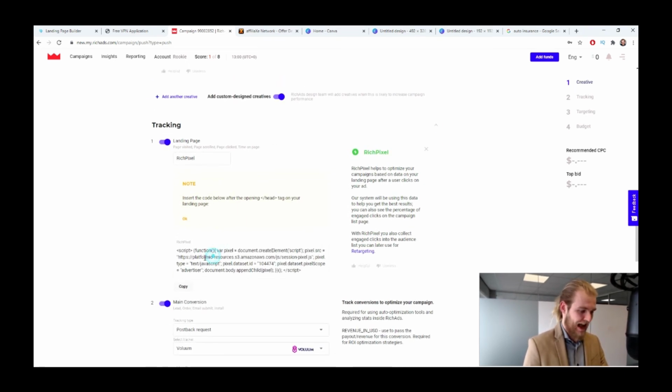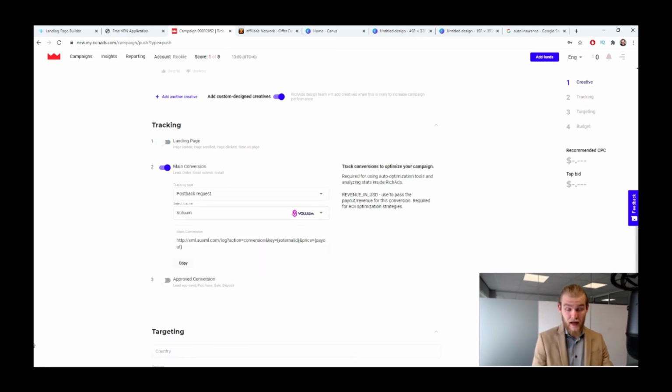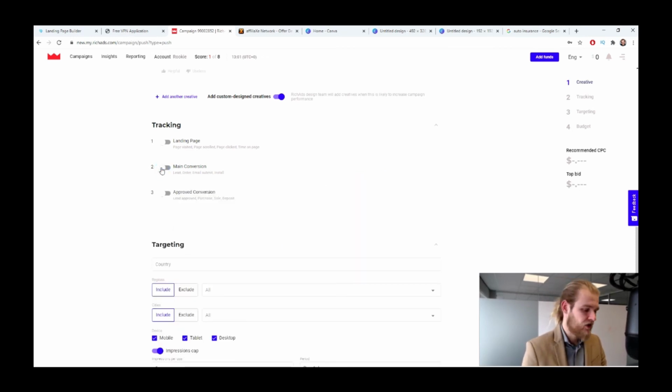All right, then we have the tracking. So if you want, you can add this pixel to your landing page to track things like page visits, etc. But of course, your Deberoo Suite tracker will also track all this information for you. So it will give you information on the click-through rate, on the amount of visits. So there's no real need to set up the tracking here as well. And the same goes for the main conversion. So if you want, you can make the Deberoo Suite tracker fire back a postback request to RichPush and tell them, okay, there has been a conversion, but of course that conversion will also be displayed in your Deberoo Suite tracker, so there's no real need to do that.